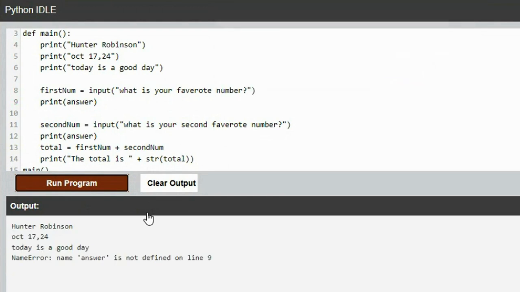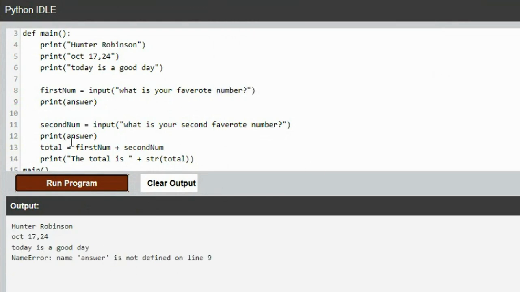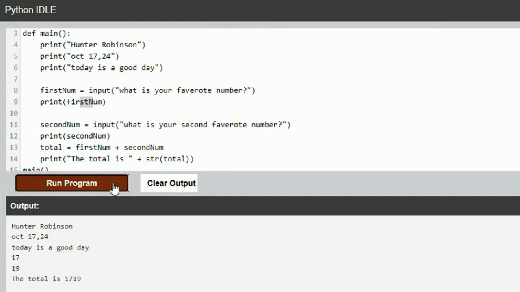First num, let's say 17. Oh, wait, I got an error. Answer is not defined. Oh, because I did not change these. It's still printing answer. Now it needs to print first num, and it needs to print second num, because that's what our variables are called now. So 17, 19. There's the 17. There's the 19. And there's the total is, 1719. It just put them together.